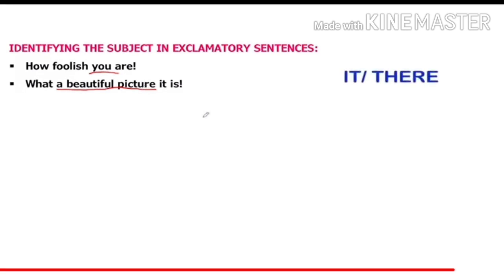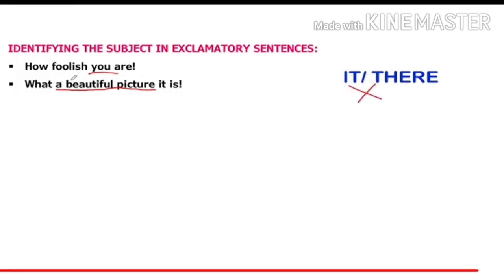We have to note down that the words it and there are never the subject in the sentence, because if you convert this sentence into what or who, if you ask what is a beautiful picture, the answer will be it is a beautiful picture. So it doesn't mean that it will be a subject. No, the words it and there are never the subjects. Subject is that group of words which is doing the action in it.